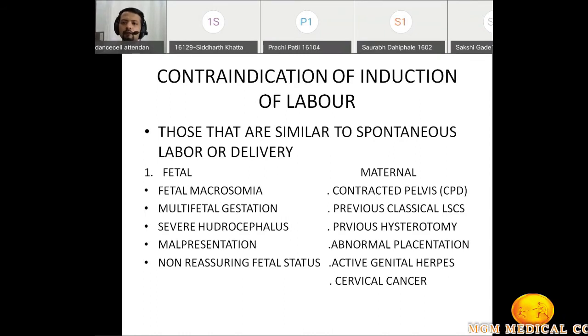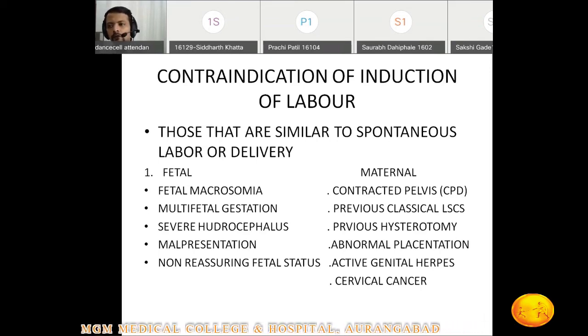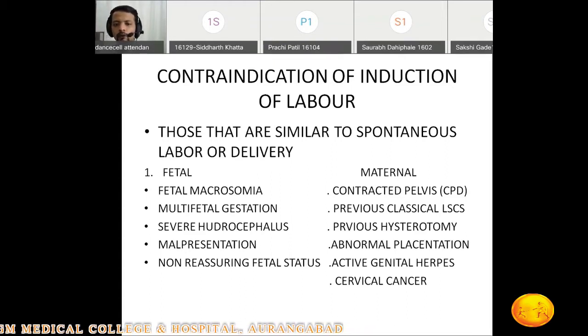Then what are the contraindications for induction of labor? Basically, whatever are the contraindications for spontaneous labor or delivery. We divide these contraindications into fetal as well as maternal. If the fetus size is more, she should not undergo spontaneous labor also, because the head is not going to go through the pelvis. Multifetal gestations are more prone to complications. Severe hydrocephalus, what will happen?